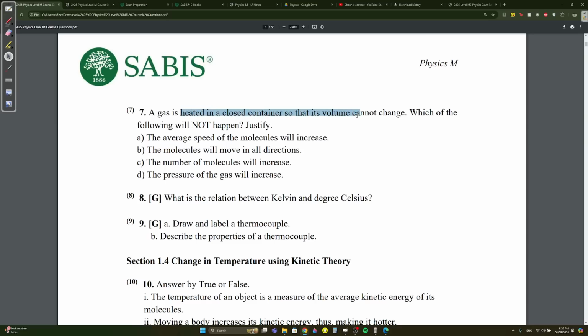A gas is heated in a closed container so that its volume cannot change. Which of the following will not happen? It's being heated, so the average speed of the molecules will increase. That will happen. The molecules will move in all directions. This should happen as well. The number of molecules will increase. That will not happen because it's in a closed container, so its volume will not change.